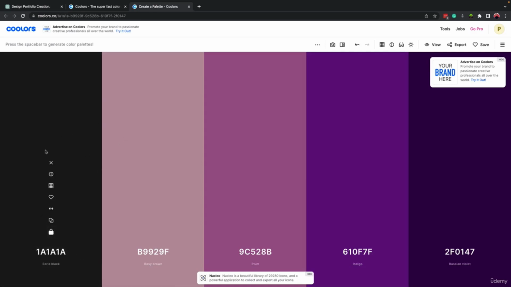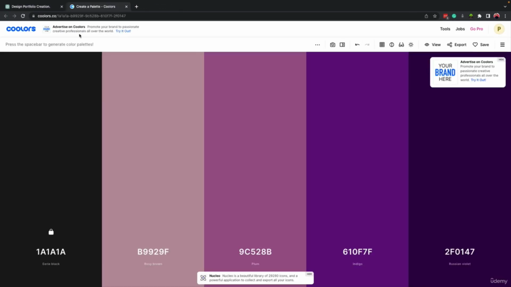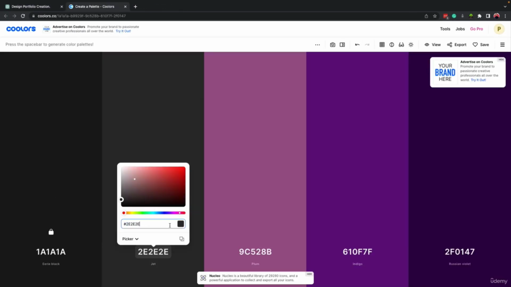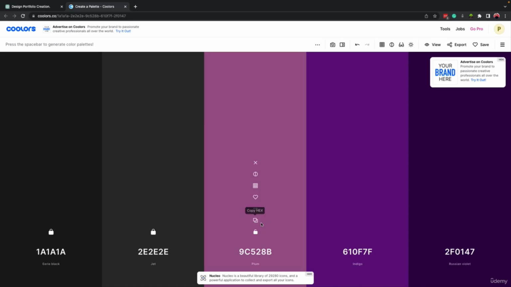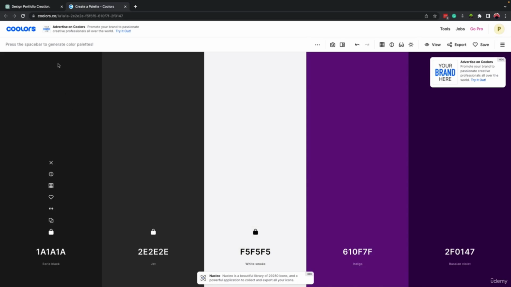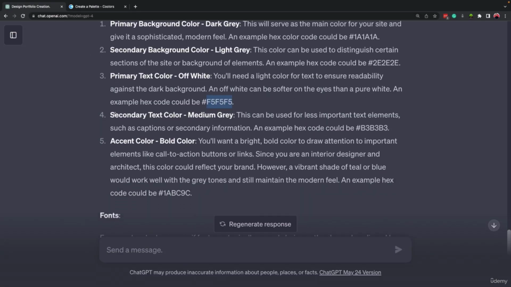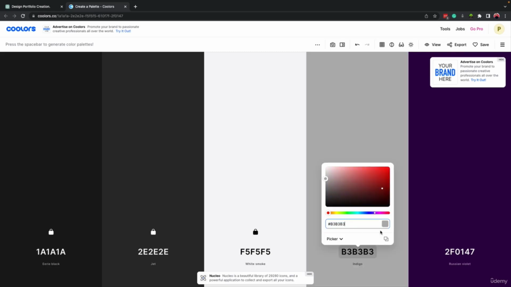You can lock it so you don't change it by mistake. And then we have a secondary background color, which is light gray. Let's see this color as well. Okay, it's lighter. Then we have primary text color, which is this one. So for main text, for example for titles, for important text, we can use this color code. And then we also have a secondary text color, which is medium gray. For some texts that are not very important, we can use this color code.